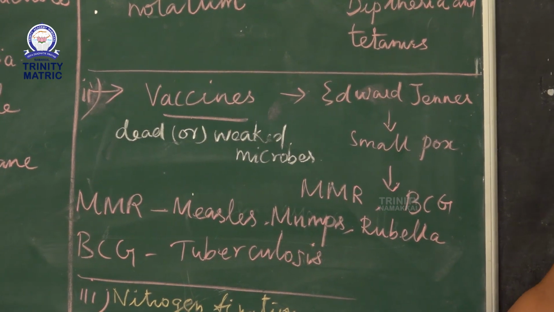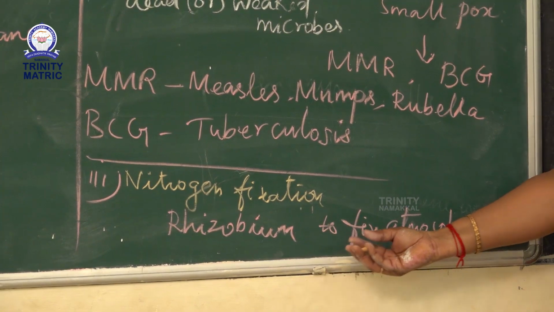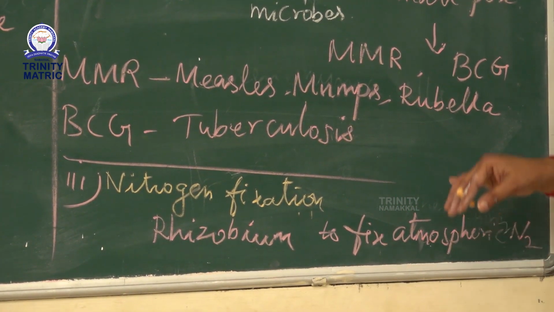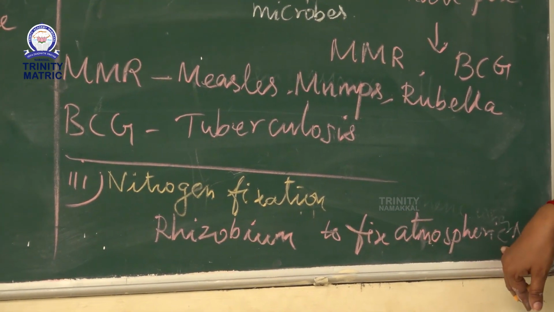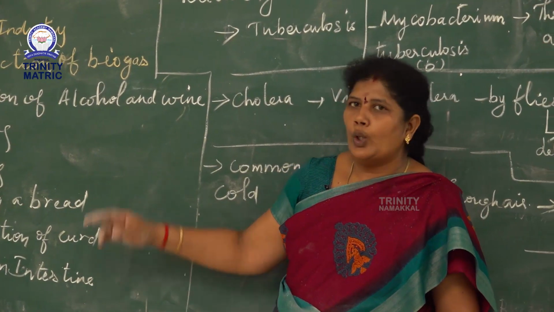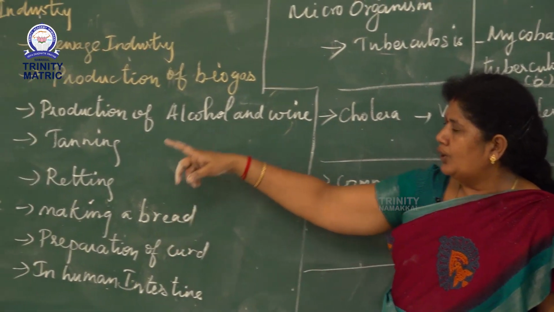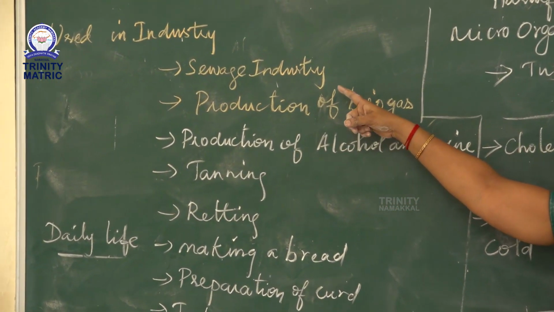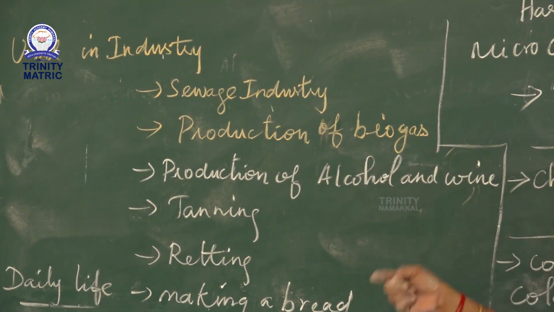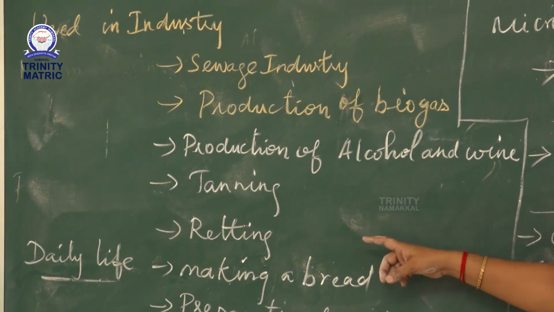The next use is nitrogen fixation. Rhizobium bacteria in the soil of leguminous plants fix atmospheric nitrogen to increase the growth of the plant. Microorganisms are used in industry and daily life. In industry: the sewage industry, production of biogas, production of alcohol and wine, tanning.